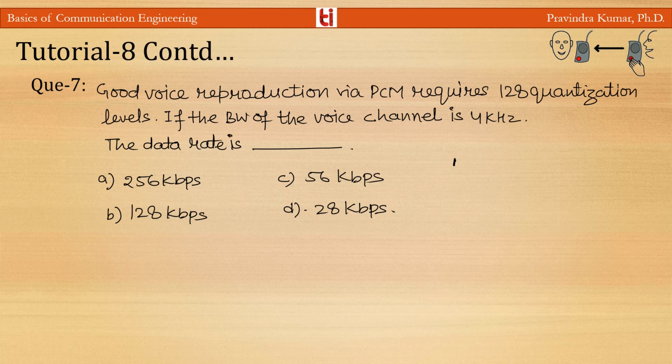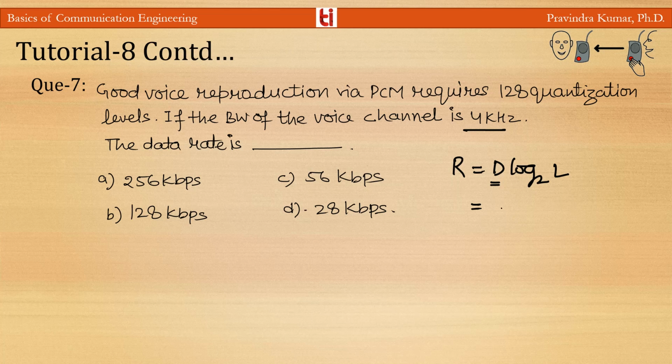Now another question, good voice reproduction via PCM requires 128 quantization levels. If the bandwidth of the voice channel is 4 kilohertz, the data rate will be, so you know the data rate R is the baud rate into log 2 L. Here the baud rate is 4 kilohertz.